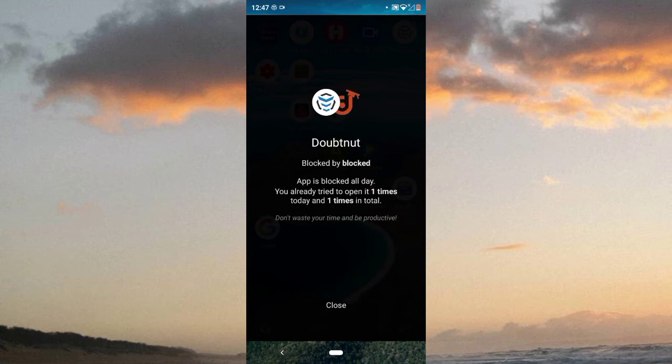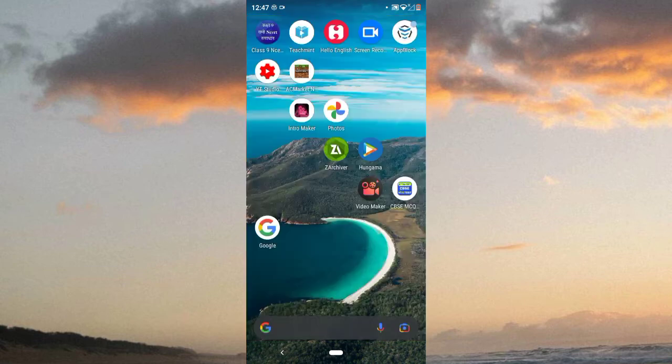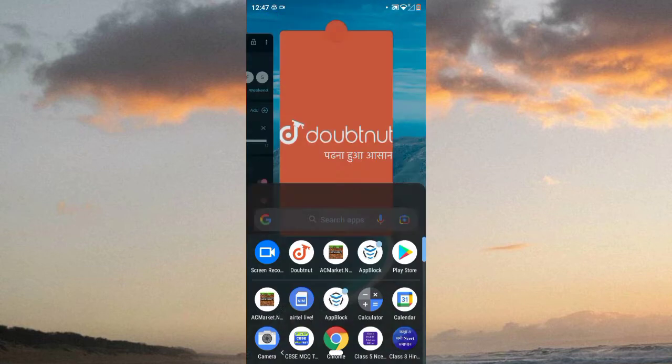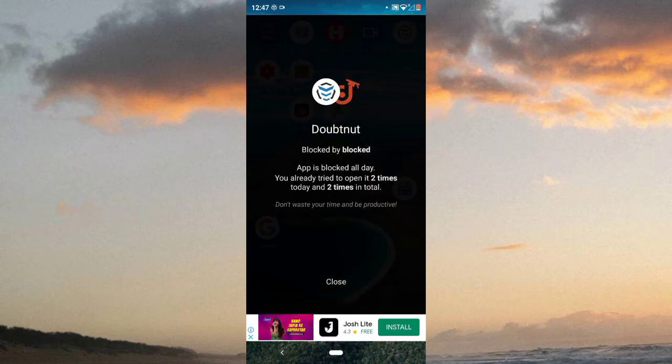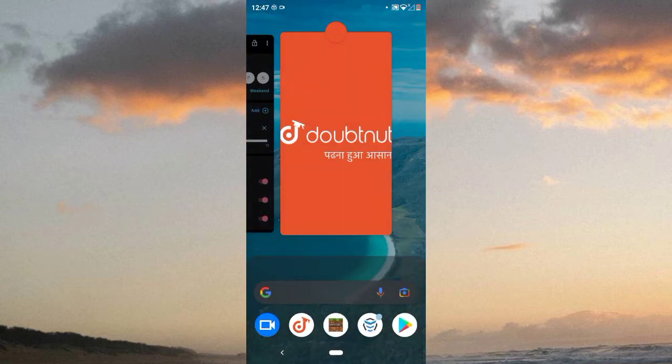Wow. So how many times I open it, it shows. For example, now I open it one time. So when I try to open it again, it shows a pop-up with 2 times. Okay, so it is not working, and same as Minecraft is also not working.